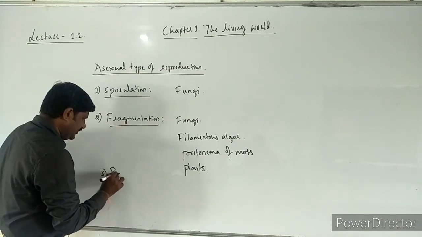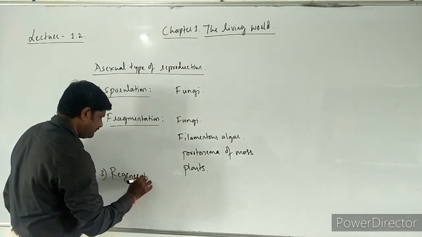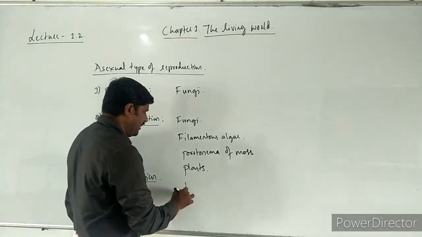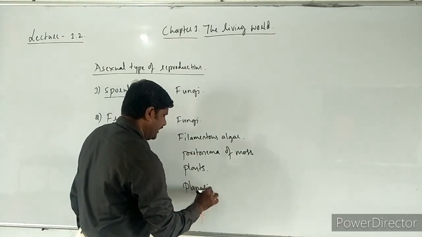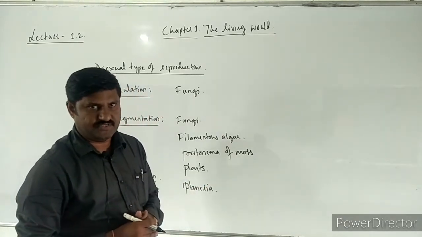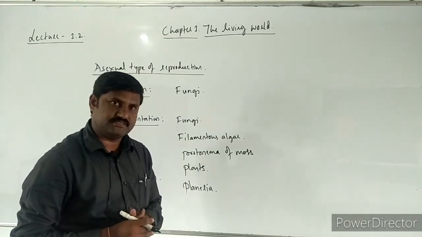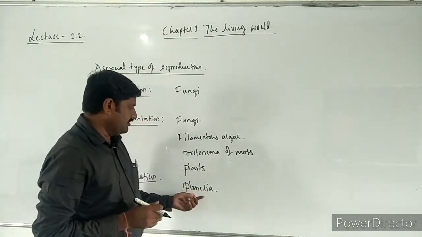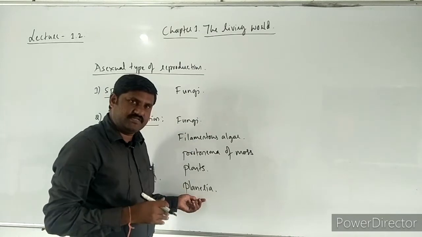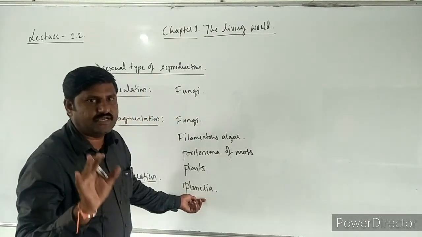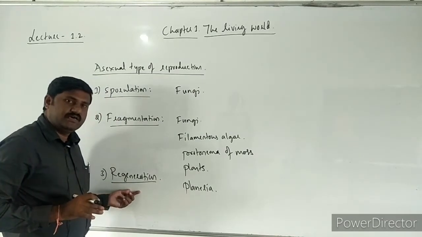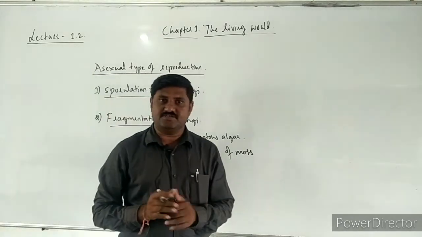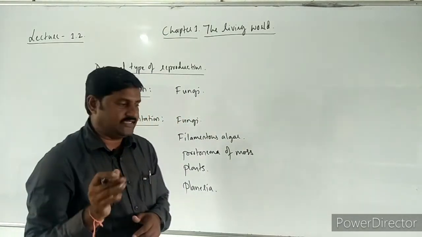And the third one is regeneration, another type of asexual reproduction which is seen in planaria. Planaria is the best example of flatworms, whose body is divisible into two pieces. Transverse binary fission occurs in those animals, and each piece of the body grows into a new individual. That is also one best example of regeneration. So these are the different types of asexual reproduction mentioned in NCERT.